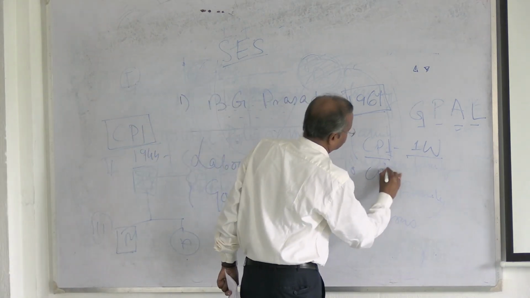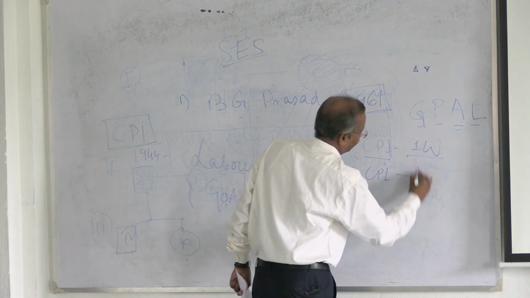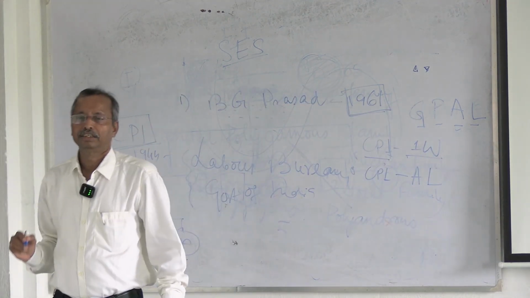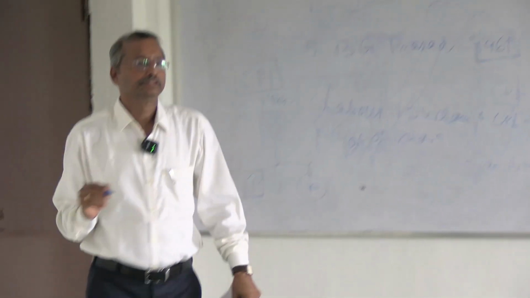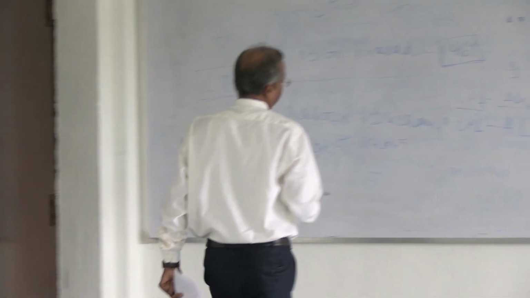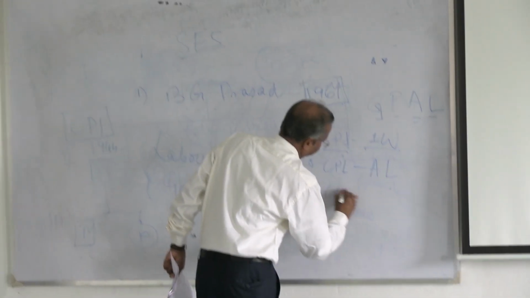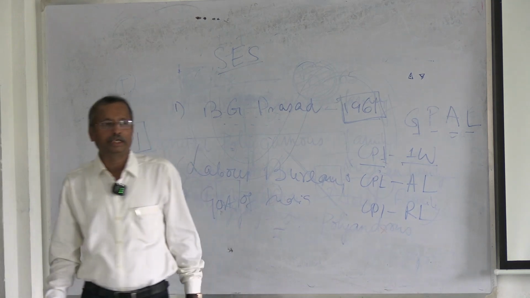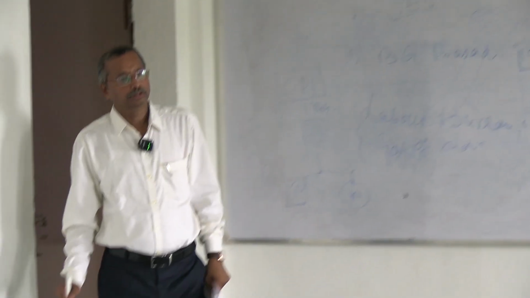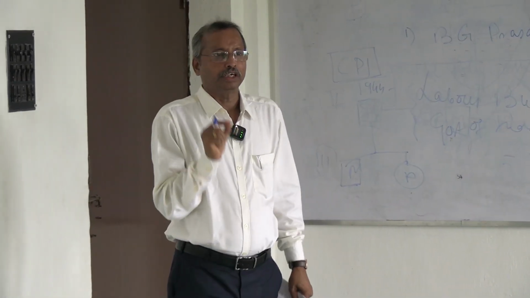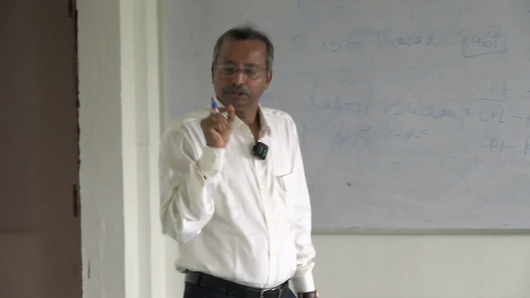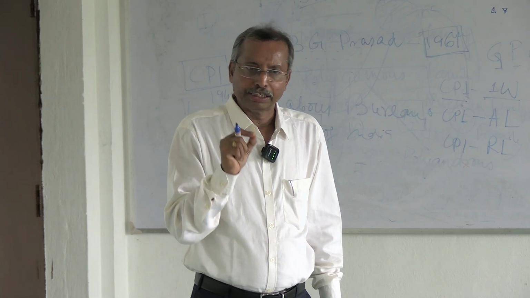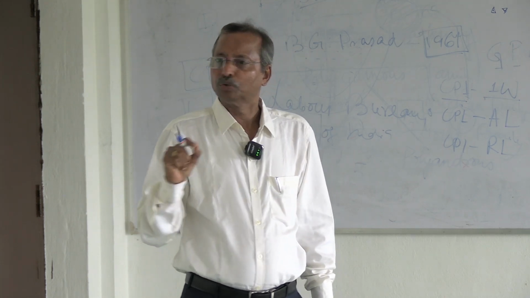Next, Consumer Price Index for agricultural laborers, CPI-AL, and the third one is CPI for rural laborers, CPI-RL. Clear? CPI for industrial worker, CPI for agricultural laborer, and CPI for rural laborer.